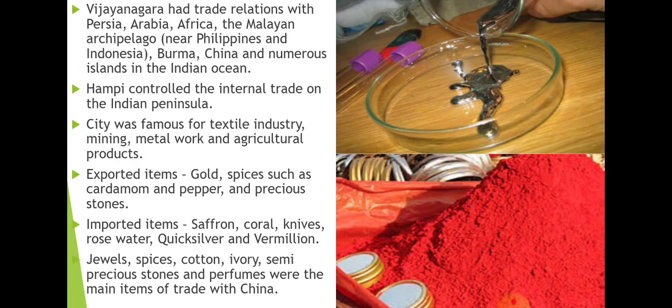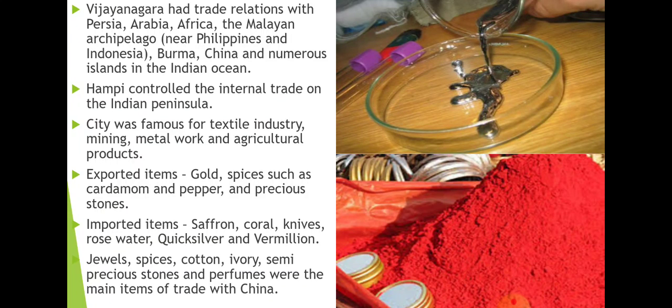Hampi controlled the internal trade on the Indian peninsula. So the internal trade was also a part of Hampi's. It was under the control of Hampi, except the Malabar coast. Except the Malabar coast, the whole Indian trade near the Deccan and the southern part of the Indian subcontinent was under the control of the Vijayanagara Empire and Hampi.